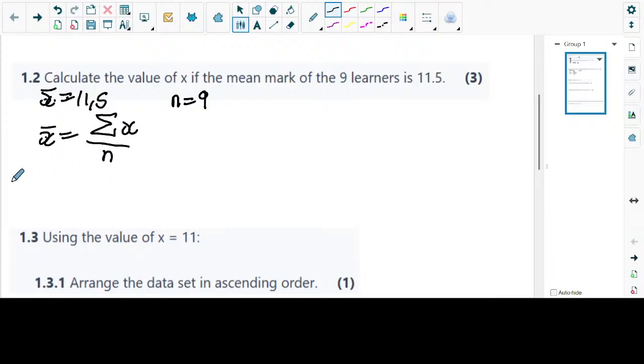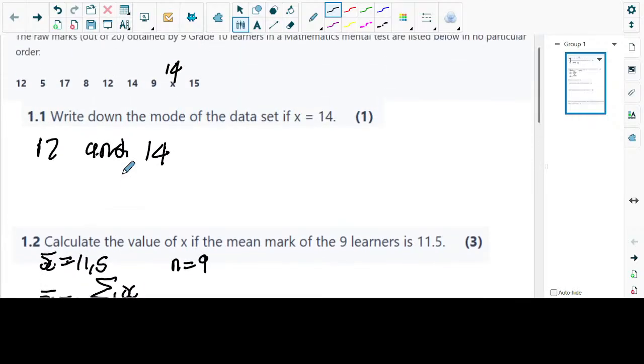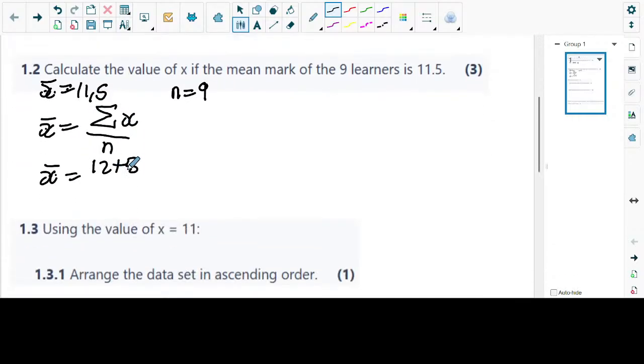Now, what is going to be our sum? We know what x bar is, remember? So we write x bar for now. The sum of x, we tell them, is 12 plus, what is the second value? It's 5. X bar is equivalent to 12 plus 5, plus 17, plus 17.